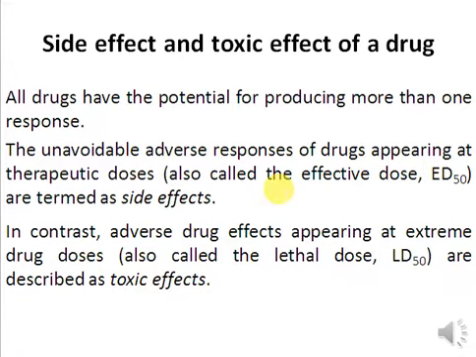And we also check the lethal dose of the drug. Lethal dose is the concentration of a drug that's given to a population of organisms, and that concentration kills 50% of the population. So the concentration of drug that kills 50% of the population is known as the lethal dose, and the concentration of drug that cures 50% of the population is called the effective dose. Ideally, the effective dose must be lowest and the lethal dose must be higher.